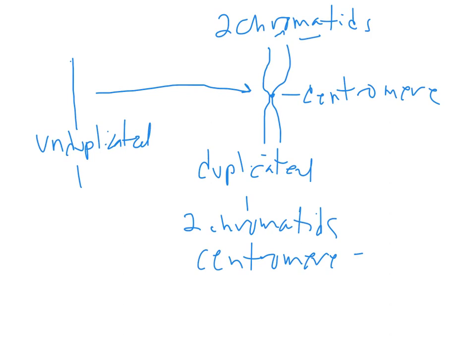The other thing that's interesting is this. This is considered only one chromosome. That's one chromosome that's unduplicated. This over here is considered one chromosome, but it's one chromosome that is duplicated. Okay? So, always remember, chromatids are only chromatids when they are connected with their partner. And chromosomes can either be duplicated or unduplicated.